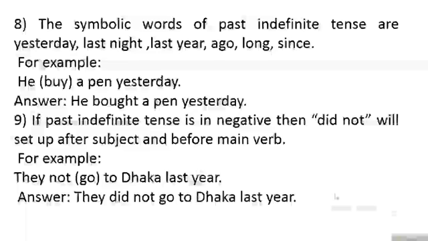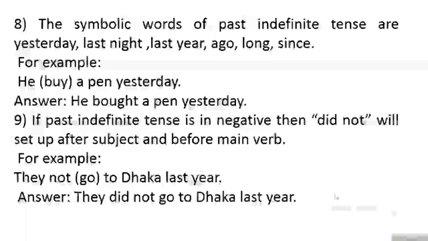So here, for example, you see he buy a pen yesterday. Students, yesterday is a symbolic word of past indefinite tense. So the correct form of buy in this sentence would be: he bought a pen yesterday.